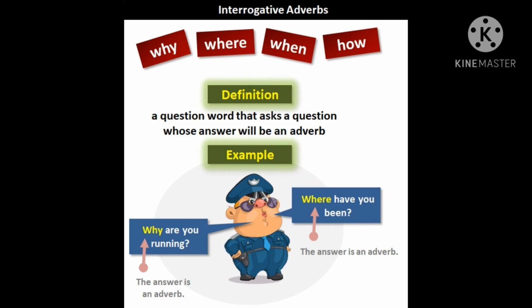Then the next type is interrogative adverbs. What are they? They are used to ask questions. Words such as when, where, how often are used as interrogative adverbs. So for example, why are you running? Where have you been? The answer would be an adverb.